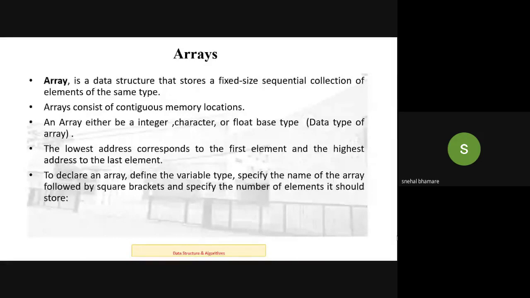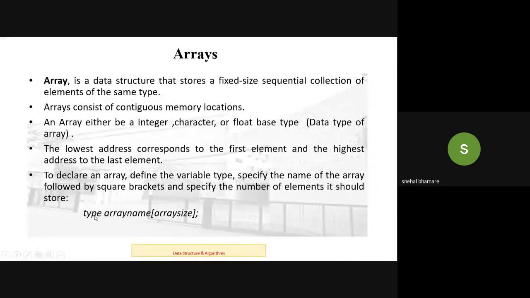Okay, now, for declaration of the array, we have to define its type, then specify the array name, followed by square brackets, and we have to specify how many elements are going to be stored into that array, or we can say the size of array. Okay, syntax is like this. This type is nothing but a data type.